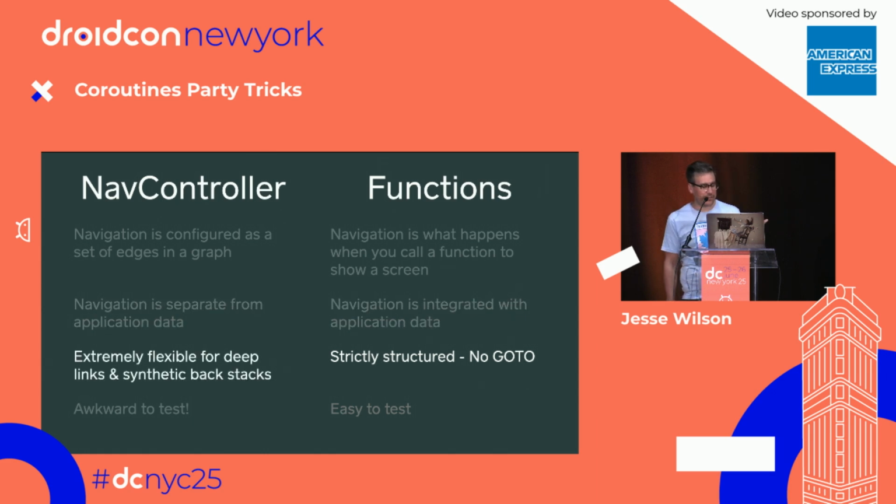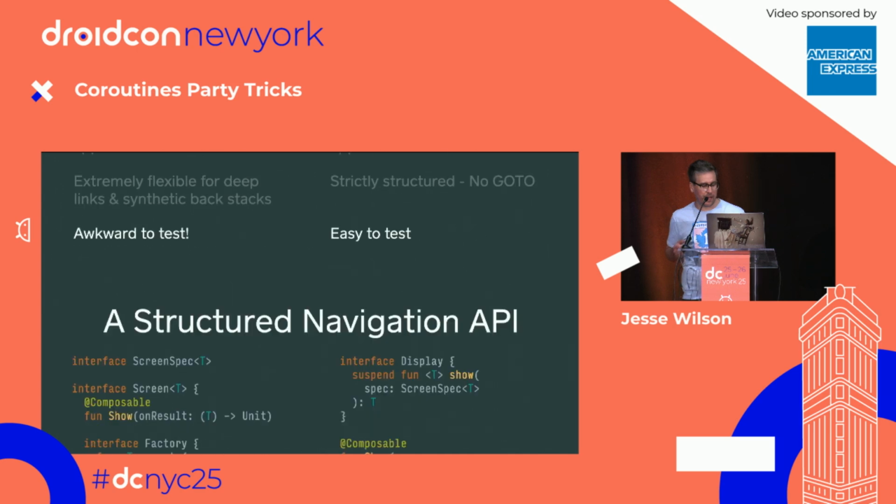Nav controller is extremely flexible, and that flexibility is good when you need it and very difficult to understand when you don't. Whereas I think that having functions is strictly structured. There's no go-tos, whereas every single navigation API has something like a go-to. I heard go-to was bad. And with navigation controller, you can't really test those locally, but with functions, it's just function calls.